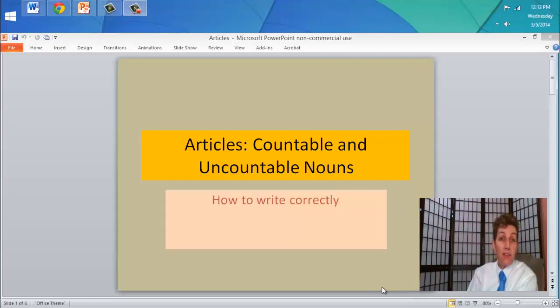Welcome. This is one of many lessons we are going to have on articles and other words such as some, few, and many, and how to use them properly in your writing.